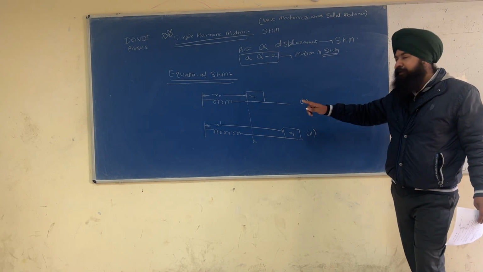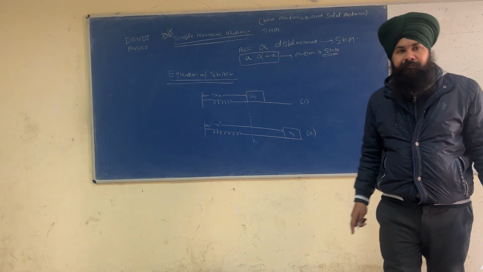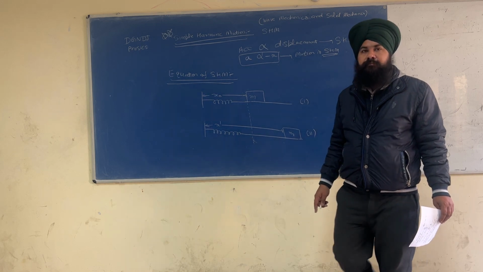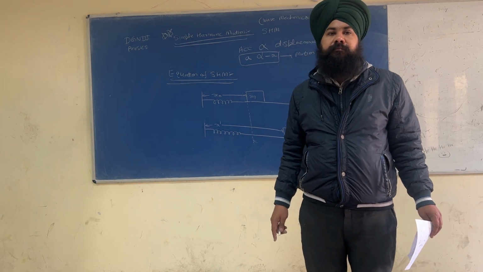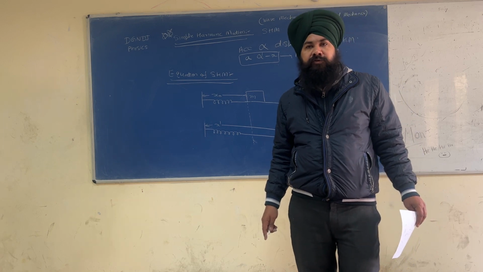Now we will find out what the equation of SHM is. Should I start? So please write the first point.